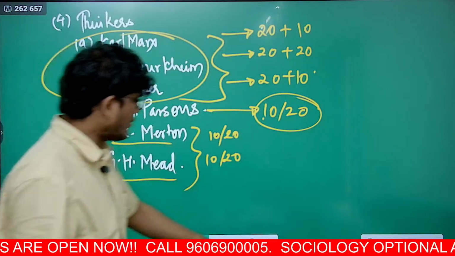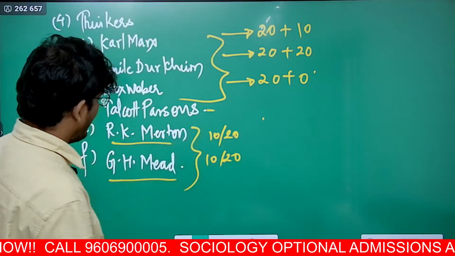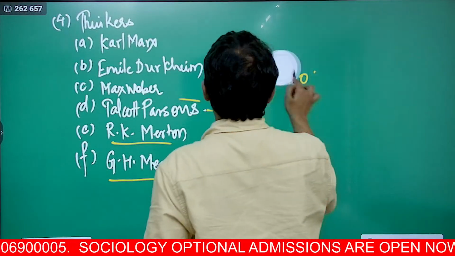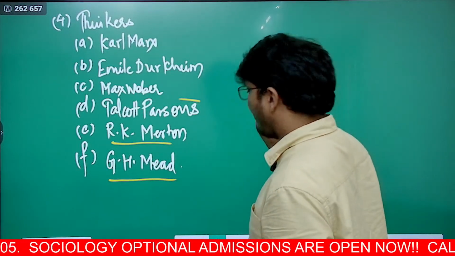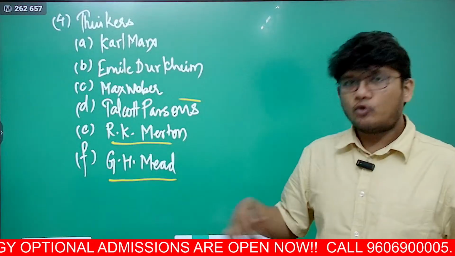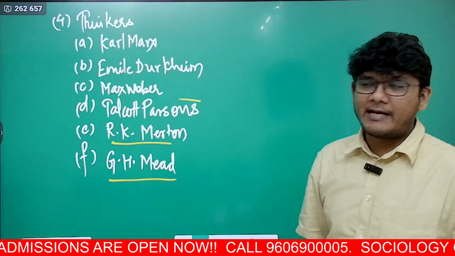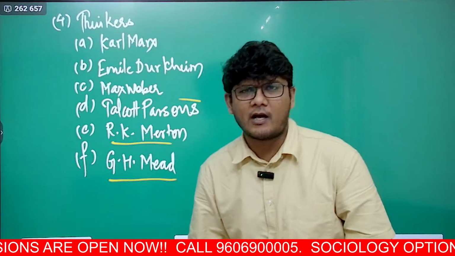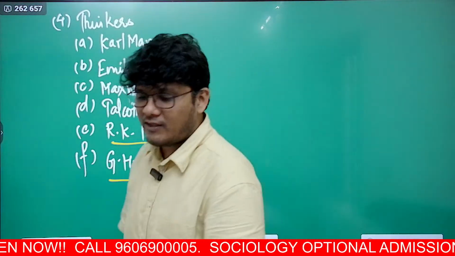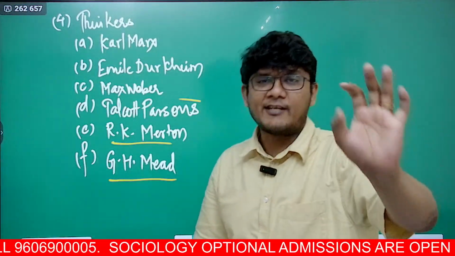The first 3 are the most important thinkers, but don't take Talcott Parsons lightly either. At times 20 marker questions are asked on him as well. The last 2 thinkers are not that prevalent if you look at the trend, but a 20 mark question on any topic can be asked, including them. So you don't know whether this year they would ask a 20 marker or not. So you don't have to take any one of them lightly, because UPSC has already made it so easy for us by giving just these 6 thinkers. Not just that, for the 6 thinkers, they have also said what you have to study. You don't have to study them completely. You just have to study their specific theories.